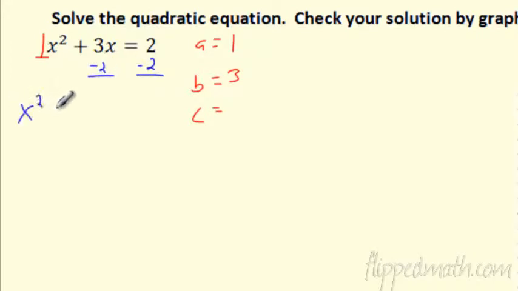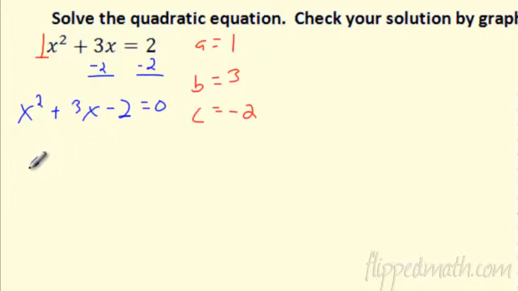So I'm really looking at x squared plus 3x minus 2. Only works when you set it equal to 0, so be careful there. Now I know C is a negative 2. So I've got my A, B, and C. I'm ready to use the quadratic formula. This is just really a matter of plug and chug. I love it. So let's plug these in.